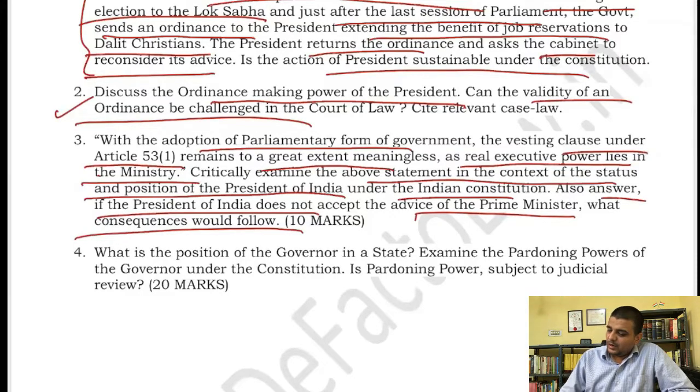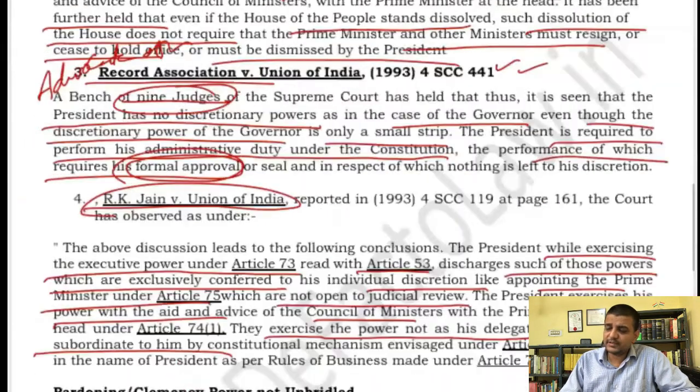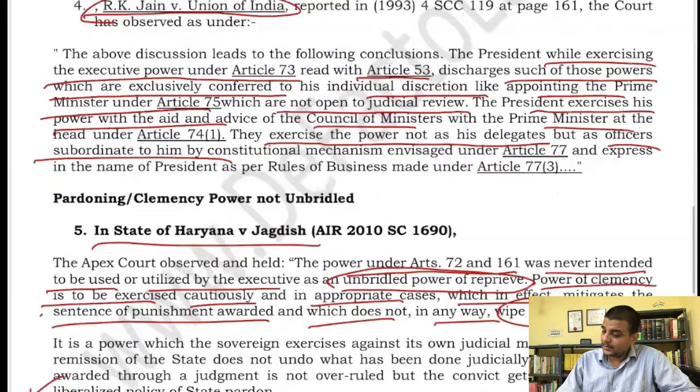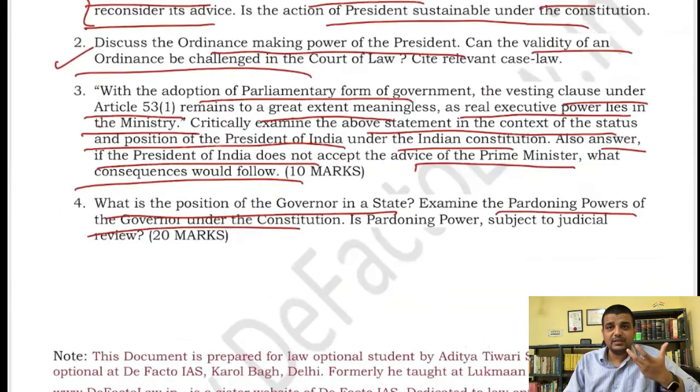Okay. What is the position of the governor? Again, a straightforward question. Examining the pardoning power of the governor, the same case, R.K. Jain versus State of Haryana. It was R.K. Jain, I suppose, right? No, Jagdish versus State of Haryana. Okay, so that question: is the pardoning power subject to judicial review? Obviously the answer is yes, right?